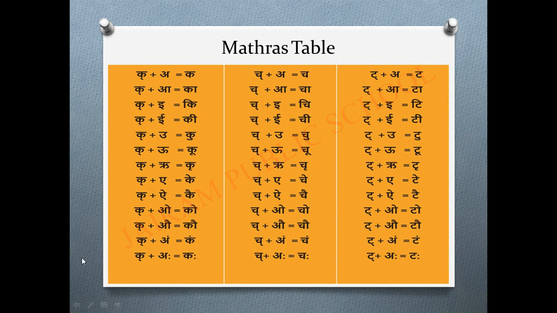Ik plus au, kau. Ik plus kam. Ik plus aha, kaha. Same voice, children. I have taken for cha. So cha, half letter, we have to read and join with the matras. So ich. Ich plus a, cha.